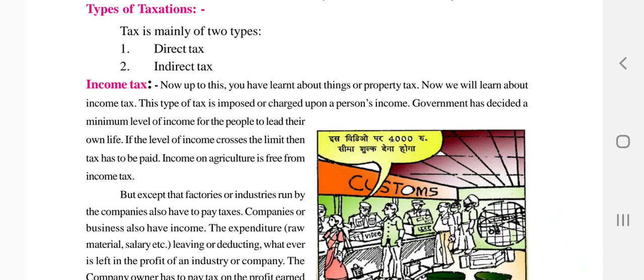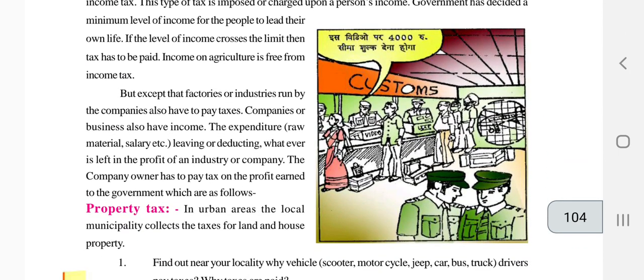Income from agriculture is free from income tax. For the government, those who are farmers have no income tax. For other people whose income is more than the limit, the annual income or the monthly income, in that way they have to pay the tax to the government.